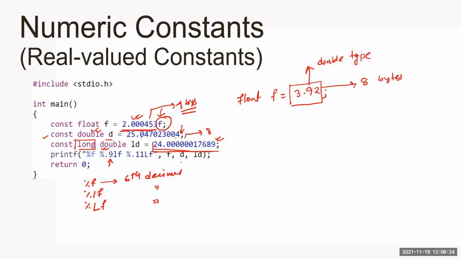This value will be printed up to the 9th decimal place, and this value up to the 11th decimal place. Here you can see, after the percentage I am using a decimal point and the value 9, so it prints up to the 9th decimal place with lf. And here I have taken another one with 11 after the decimal point and lf. It will print up to the 11th decimal place.